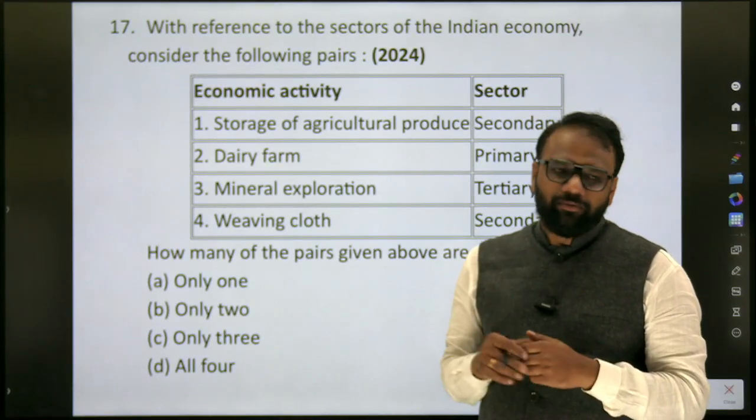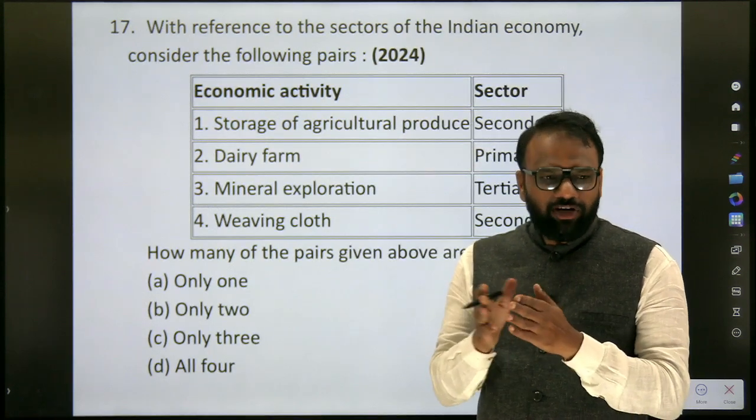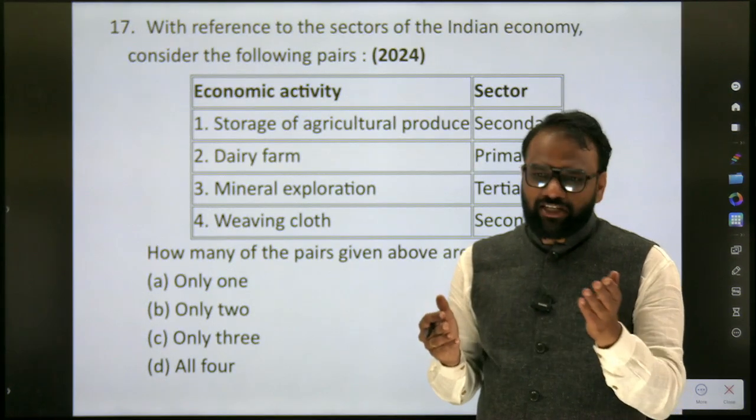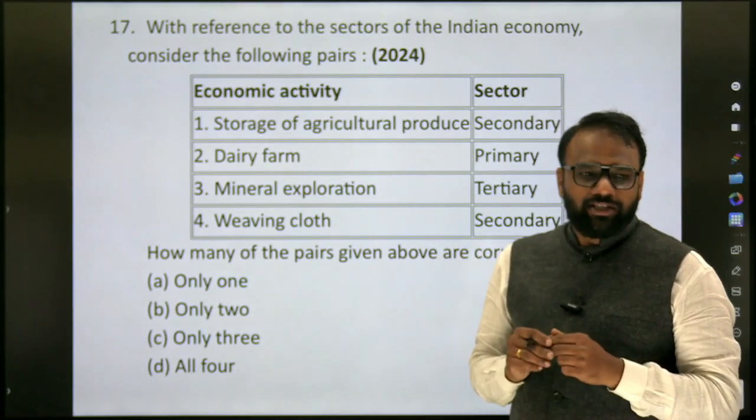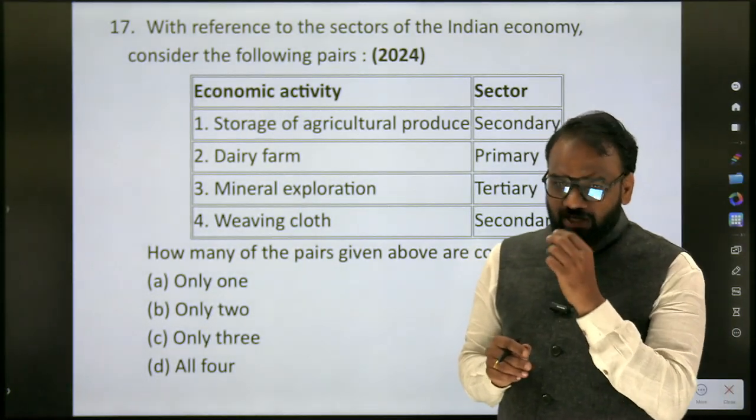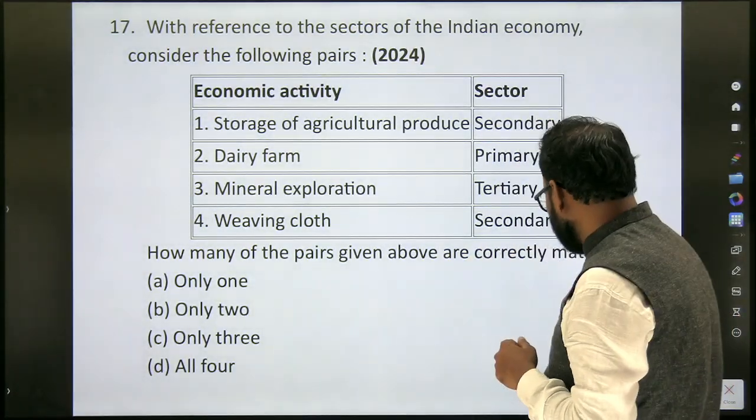Primary. Next, secondary. Wherever some kind of processing takes place, we call it the secondary sector. Manufacturing is part of secondary. When it comes to tertiary, services come under the tertiary sector. In detail, if you want, you can go through the class. Now what we can do here is question based.